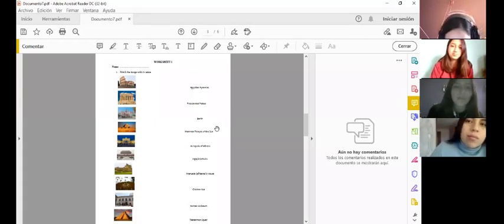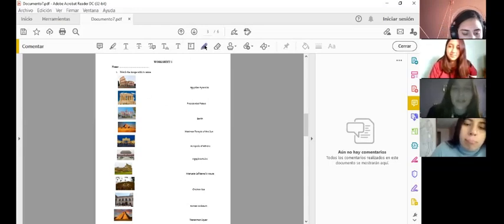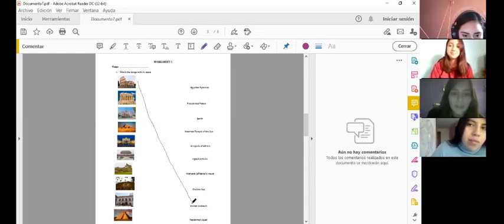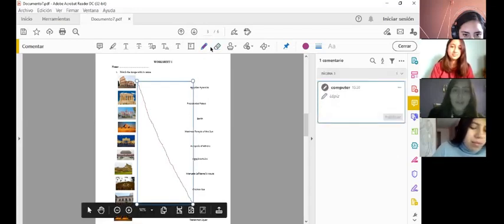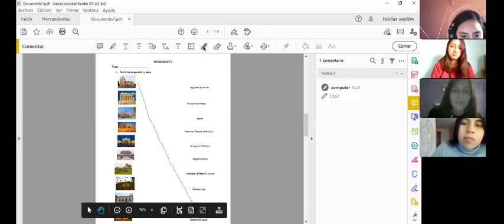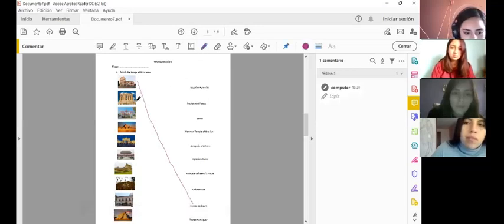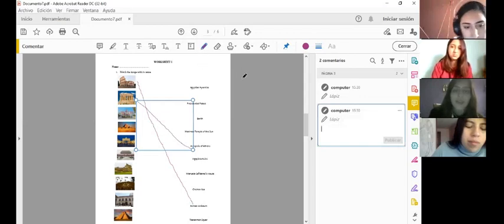Okay, activity, I need the help of Yahaira. Please help me, Yahaira, with the first image. Okay, the first image is Roman Coliseum. Okay, that's right. The second, please, Diana. The second image is the Acropolis of Athens. Okay, that's right. The third image, please, Nicole.